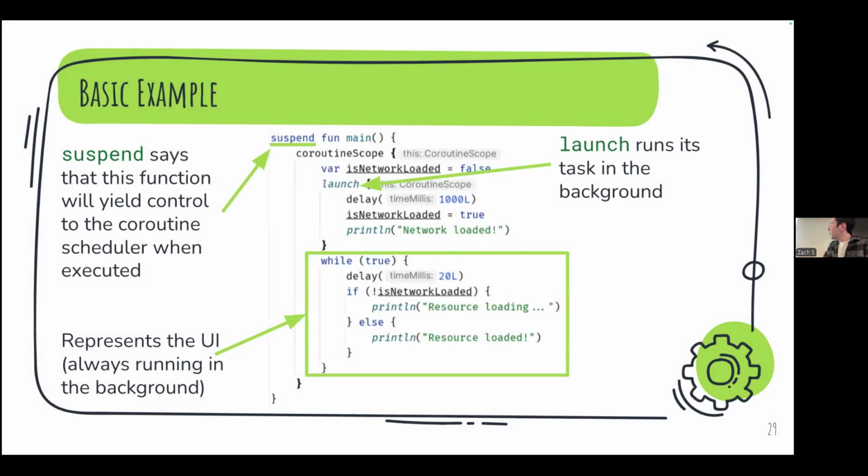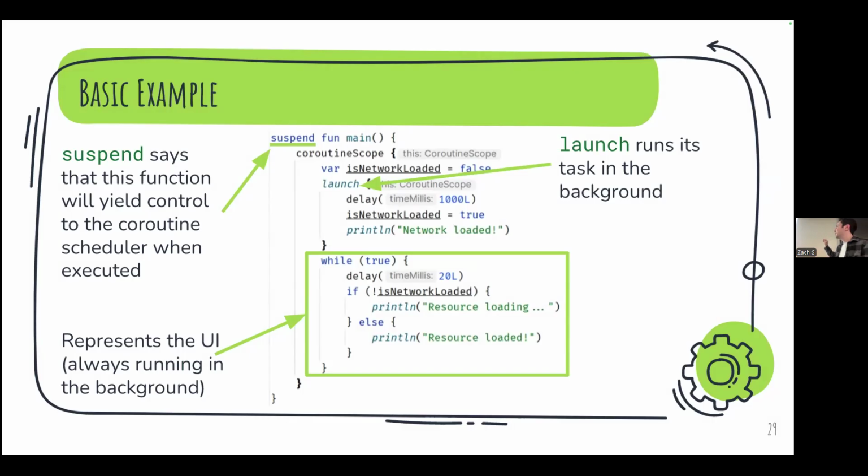Cool. So here's a, okay, actually I don't know why I put basic example. This isn't actually that basic. But basically we have this keyword suspend. And suspend says that this function will yield control to the coroutine scheduler when executed.